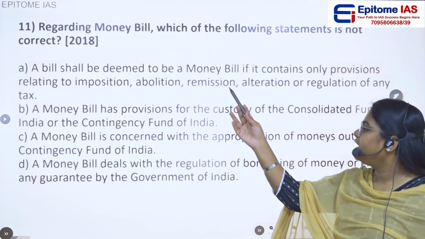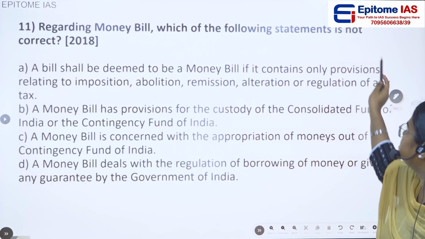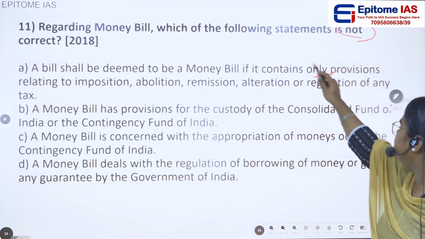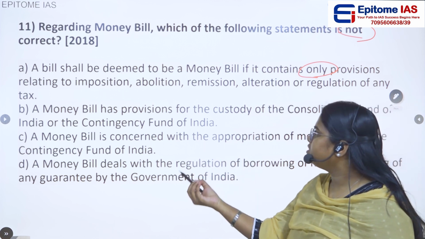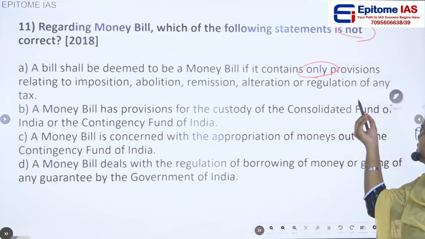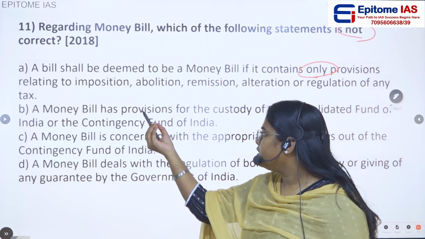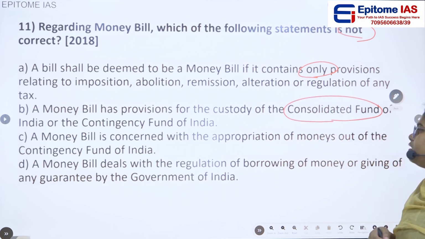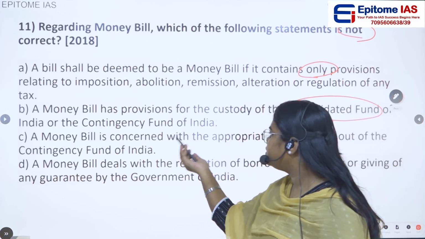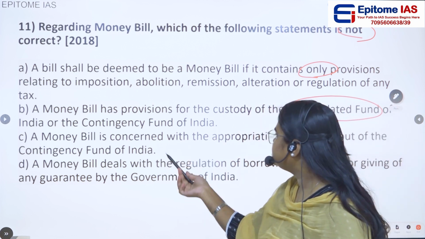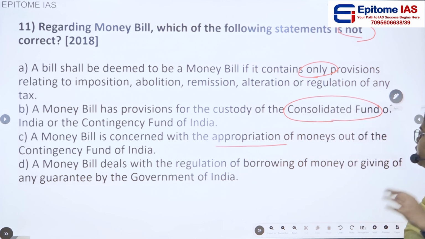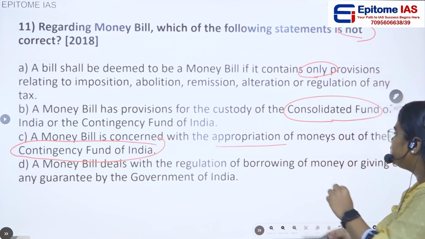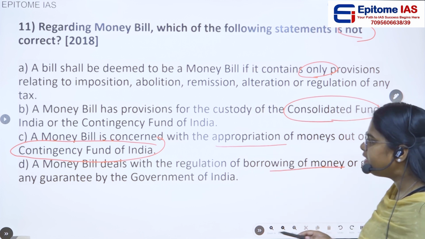So the next question regarding money bill, which of the following statements is not correct? Option A, a bill shall be deemed to be a money bill if it contains only provisions relating to imposition, abolition, remission, alteration, or regulation of any tax. Option B, a money bill has provisions for the custody of the Consolidated Fund of India or the Contingency Fund of India. Statement C, a money bill is concerned with the appropriation of money out of Contingency Fund of India. Option D, a money bill deals with the regulation of borrowing of money or giving of any guarantee by the